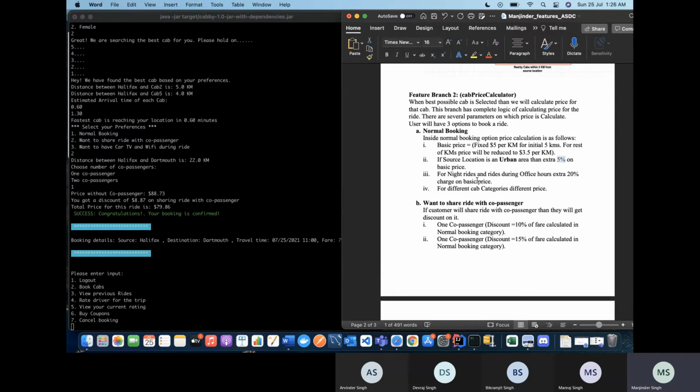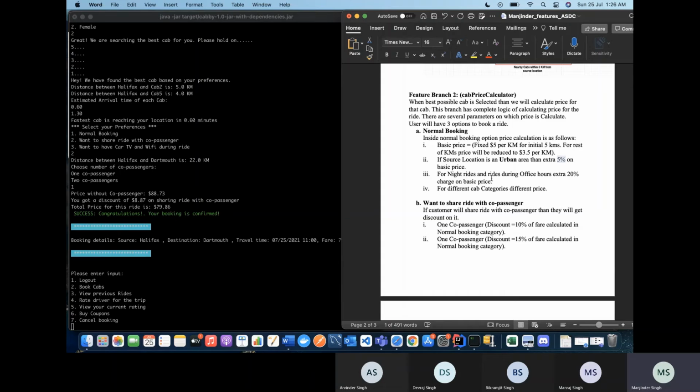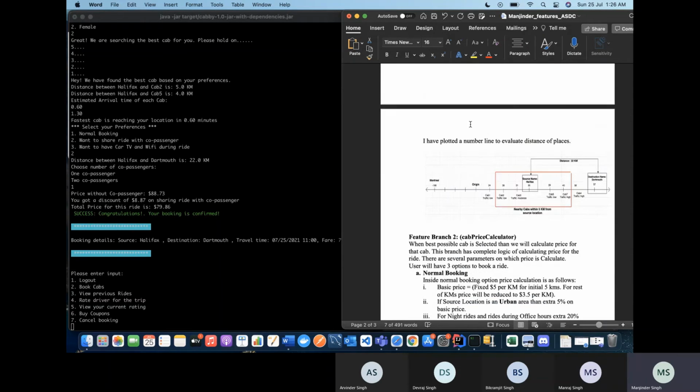If we had booked for a night ride or peak hours when traffic is higher, like office hours, then our application will charge 20% extra on the basic fare. The other filter is for the cab categories, which I already mentioned here. Each category has a specific percentage that has to be charged. So this is the normal category flow, right?